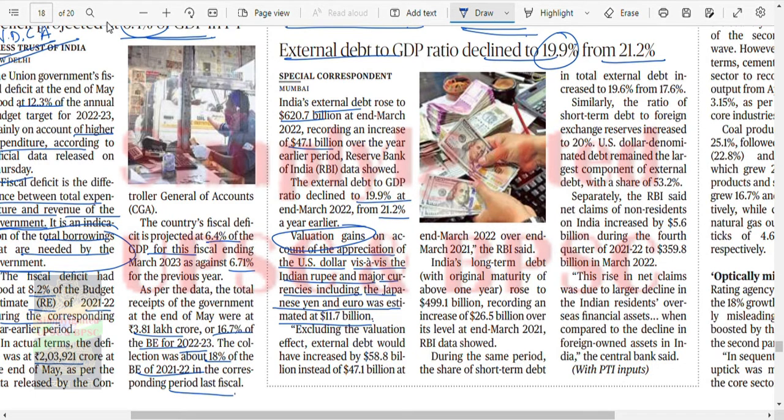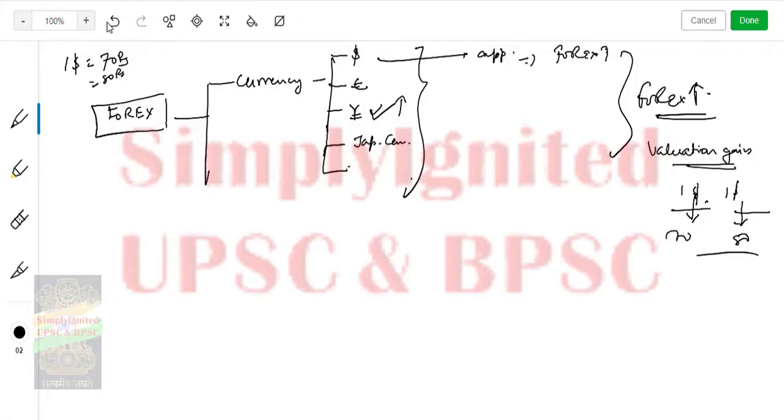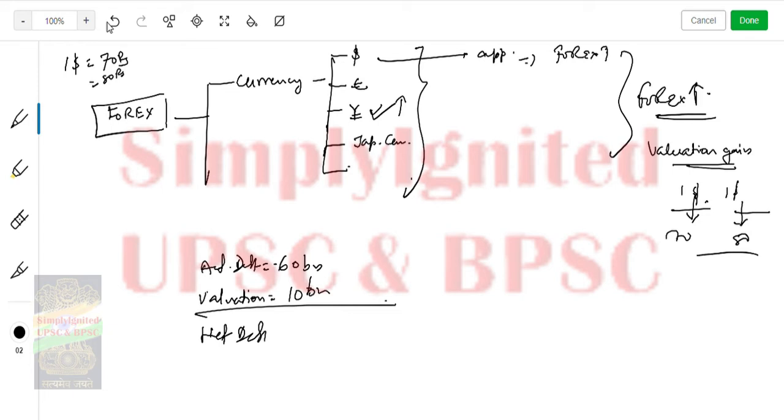Okay, excluding the valuation effect, external debt would have been 58 billion instead of 47 billion. You understand now? So actual debt was 58, make it 60 billion. Okay, actual debt. But what happened? Debt is negative and valuation... So you had some profit of about 10 billion, right? So what had happened? Your net debt is close to 50 billion. You understand this?